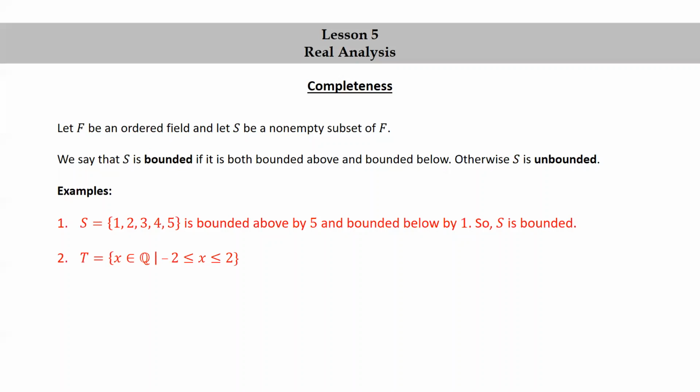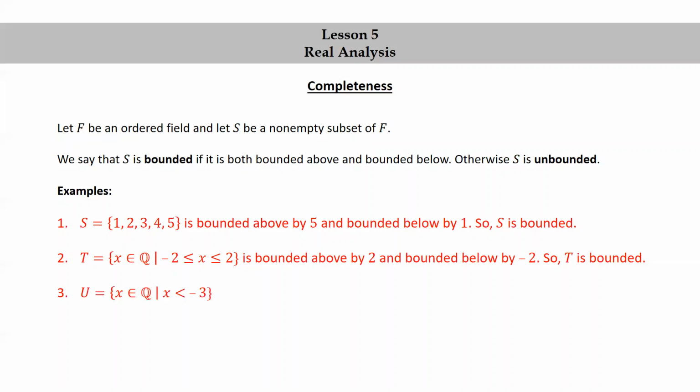The set T equals the set of rational numbers x such that -2 is less than or equal to x, which is less than or equal to 2, is bounded above by 2 and bounded below by -2, so T is bounded. The set U equals the set of rational numbers x such that x is less than -3 is not bounded below in Q, so U is unbounded.